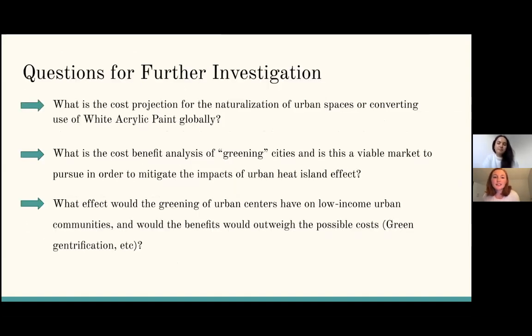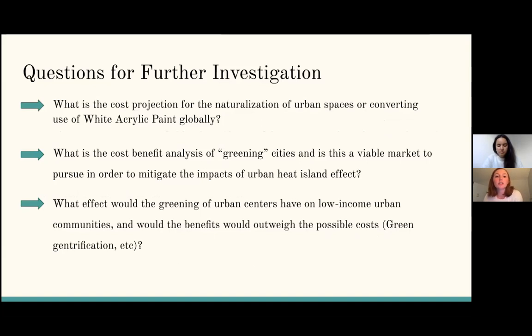All right, and some questions we had for further investigation. Our first one was, what is the cost projection for the naturalization of urban spaces or converting to the use of white acrylic paint globally? And also with that question, it's important to determine which option would be favored from a public perspective, since this is taking place in highly populated urban spaces.